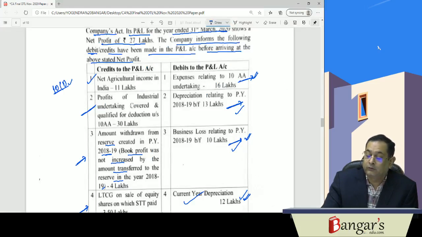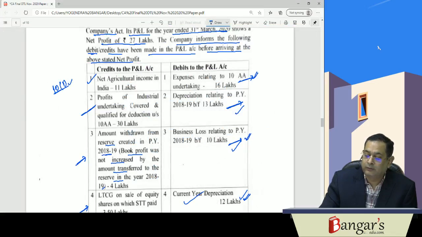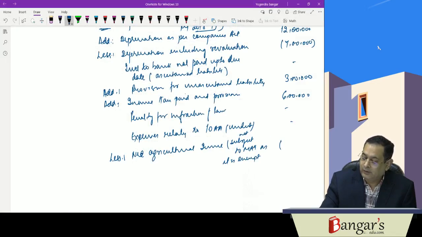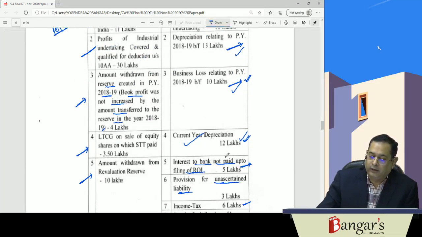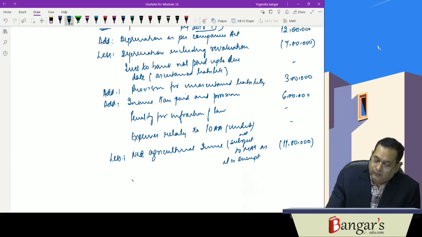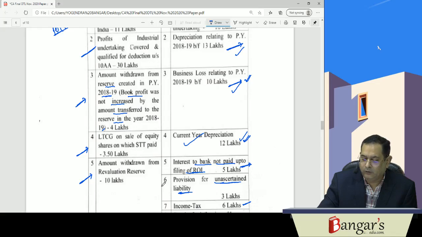How much is it? It is 11 lakhs. Next we have profits of industrial undertaking covered under 10AA. No adjustment will be required. The same is subject to MAT.